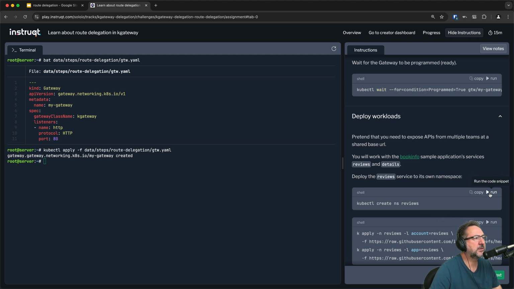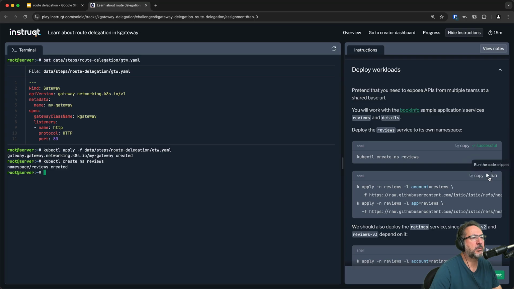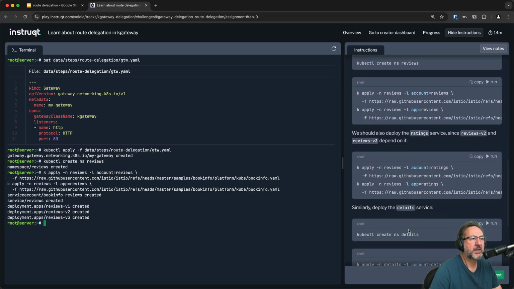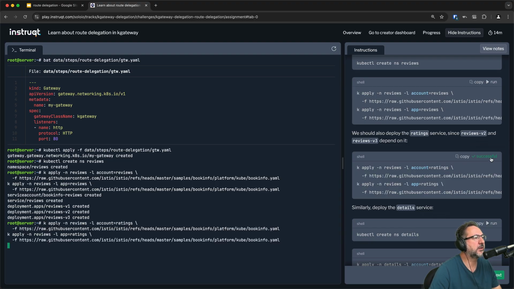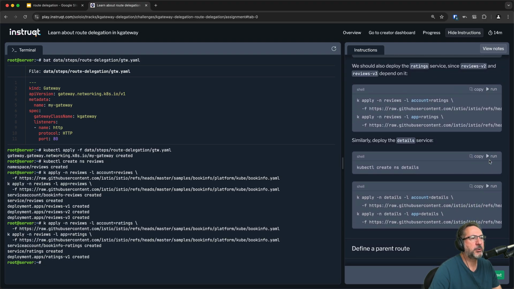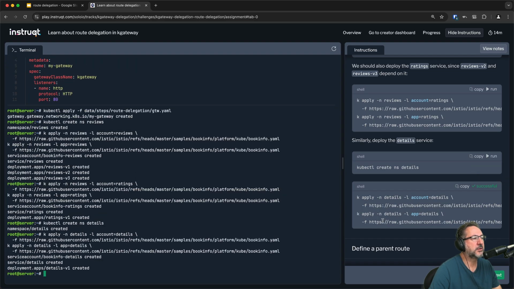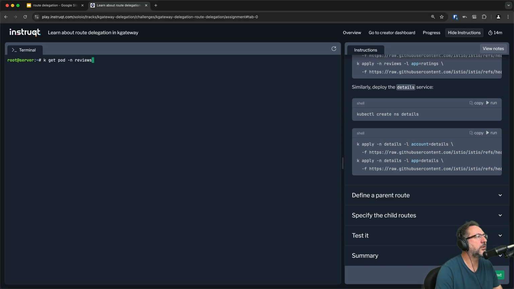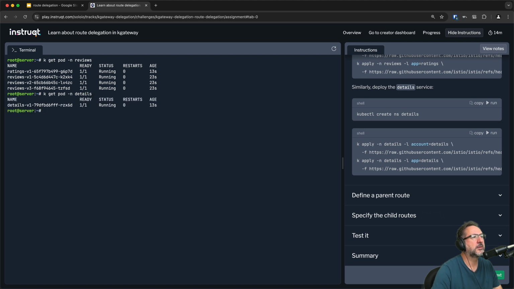There's the reviews service. So we'll create a reviews namespace, and then we'll deploy the reviews service to that namespace. And some versions of the reviews service are dependent on the rating service, so we'll go ahead and deploy the rating service as well. Now, in a separate namespace, the details namespace, we'll deploy the details service. So we can look real quick at the pods in the reviews namespace and the pods in the details namespace. There we go. So everything's been deployed, but we haven't configured routes yet.